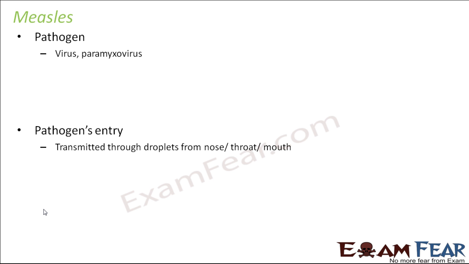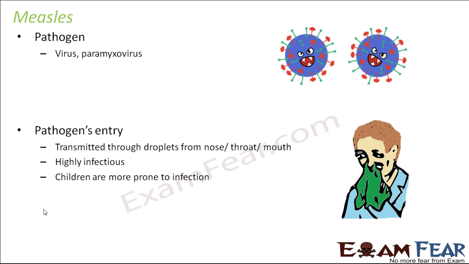In measles also, if somebody coughs or sneezes or spits, there are chances that the pathogen might come into the air and anybody else in contact might get it. It is highly infectious and children are more prone to this infection. So if somebody is suffering from measles, it is always advisable to maintain some distance from that person.